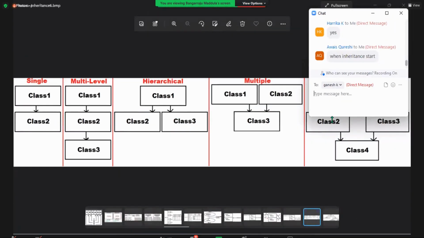When did we come across hierarchical? When inheritance started, you came across multi-level, not hierarchical. When did you come across hierarchical? Did we use it or not till now?